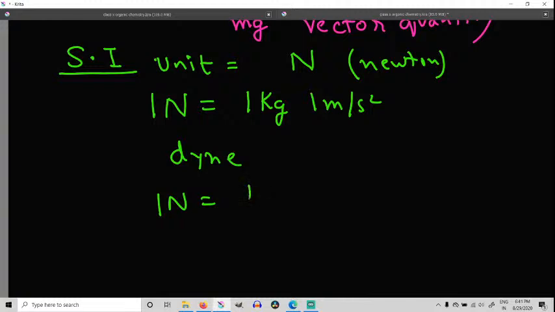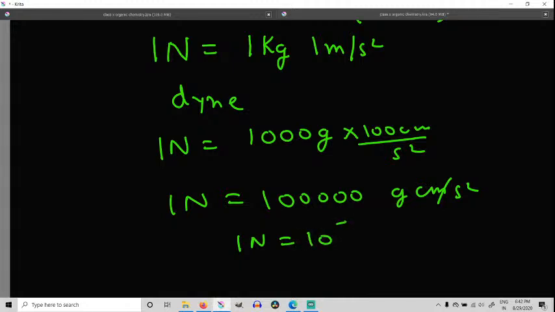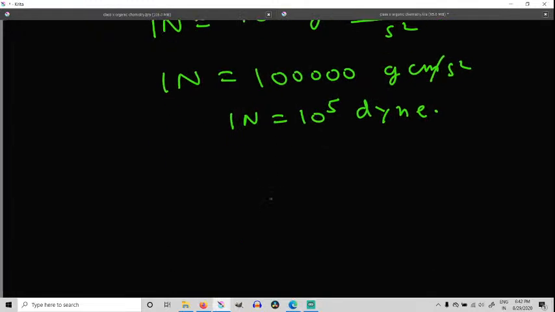So we change kgs into grams, so it becomes 1000 grams, right? And I change meter into centimeters, so it becomes 100 centimeters. Got it? And second square stays as such. So which means that 1 Newton is equal to 10 to the power 5 gram centimeter per second square, which means 1 Newton is equal to 10 to the power 5 dyne. Clear? Very simple. This was a revision. We have already done it.